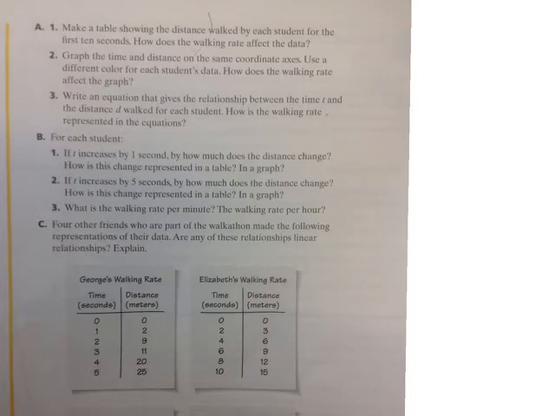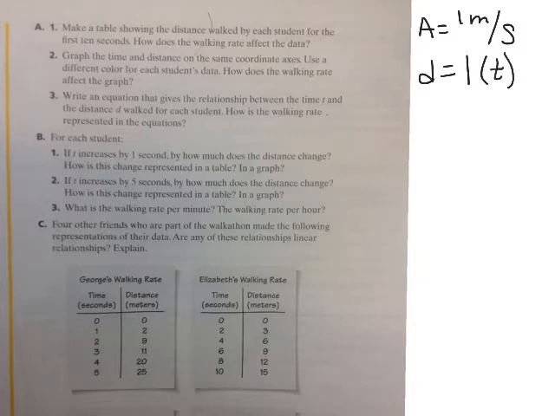Question 3 asks us to write an equation that gives the relationship between the time and the distance for each student. We know that Elena's walking rate was 1 meter per second. Similarly to what I did with my data on the previous page, I would put that into the equation distance equals rate, which for Elena is 1 meter per second, multiplied by the time.